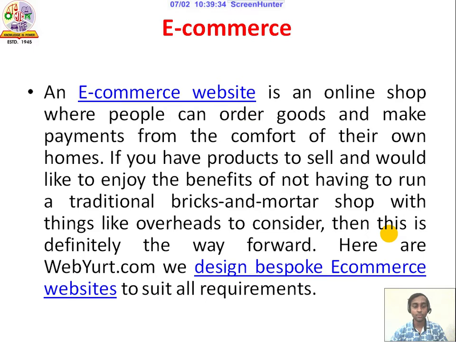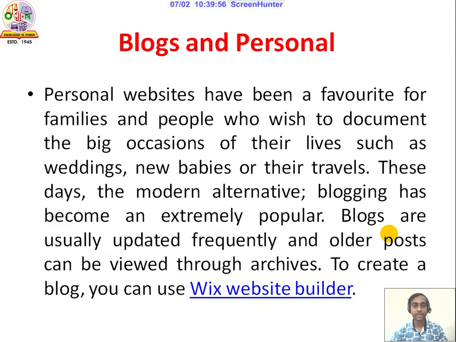of their own homes. If you have any product to sell, you can enjoy the benefits of not having to run a traditional shop. Here we have to use websites like Amazon. Second thing is blogs and personal.